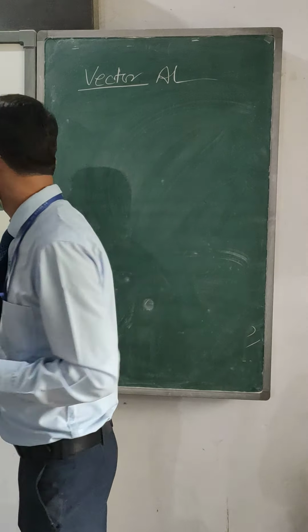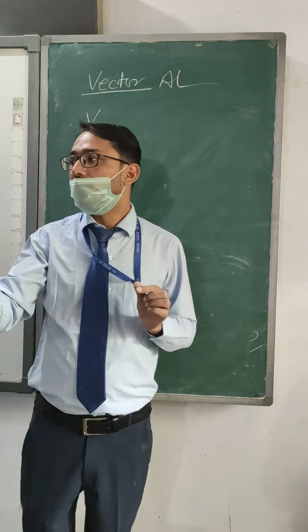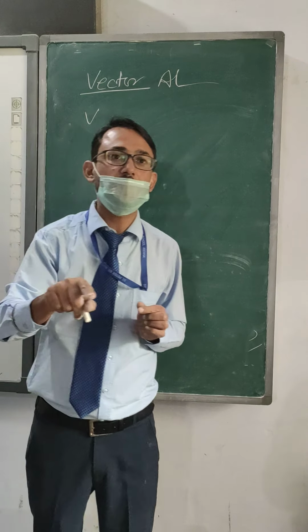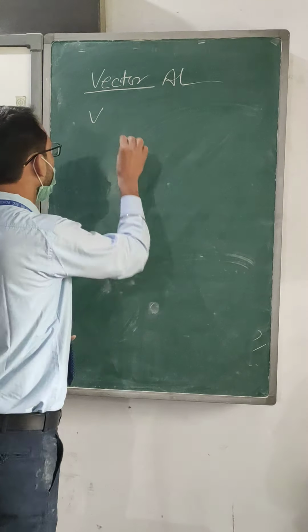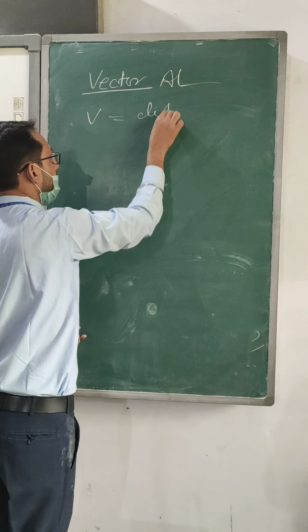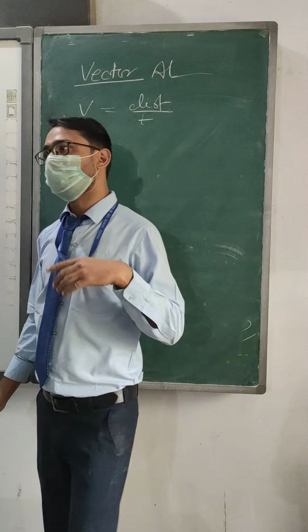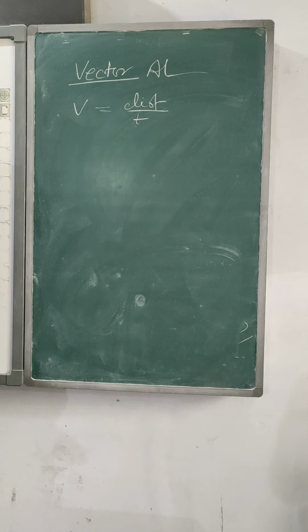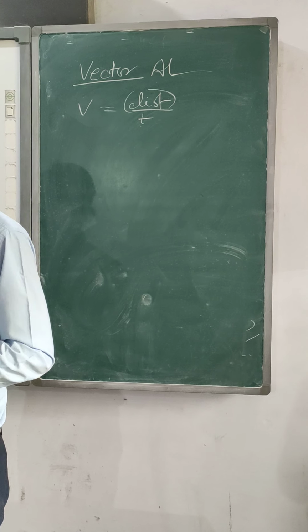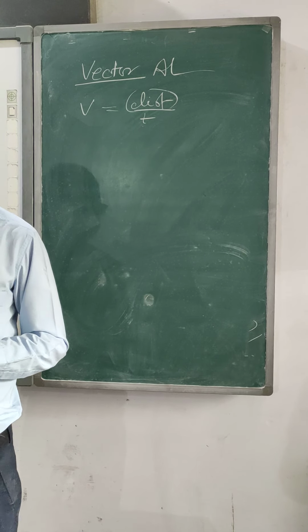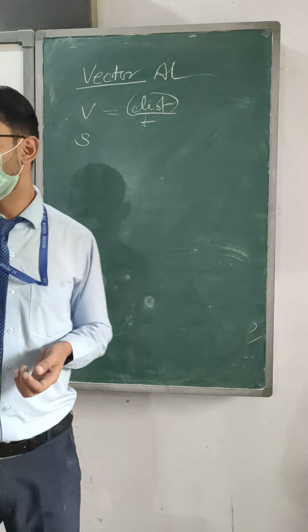For example, V for vector and V for velocity. Velocity is a vector quantity and velocity is equal to displacement over time. That indicates displacement is also a vector quantity. As for speed, it is a scalar.